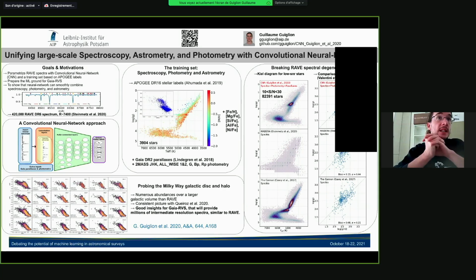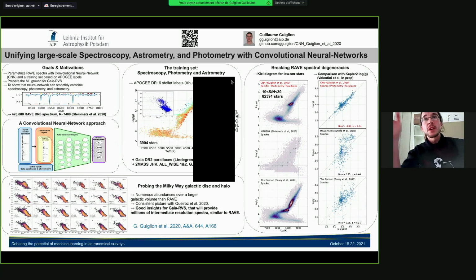The training set was composed of 4,000 stars, and we took the stellar labels, so atmospheric parameters and chemistry, from the APOGEE DR16 catalog. And also for each star, we require that we have parallaxes and photometry. Then, thanks to that, we managed to extend the scientific output from the RAVE survey, deriving abundances for hundreds of thousands of stars, covering a large wavelength range and a large galactic volume in terms of galactocentric radii and Z above the plane.